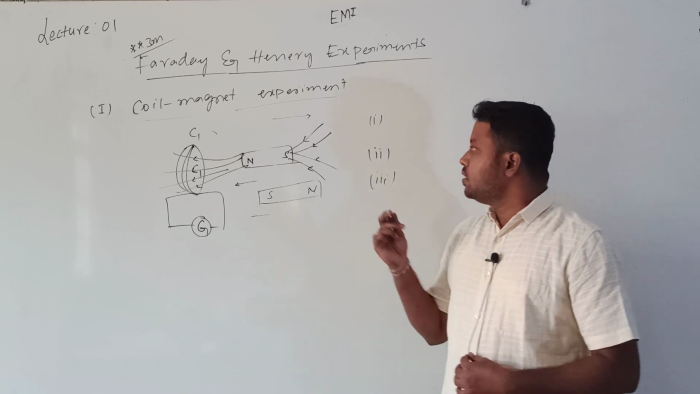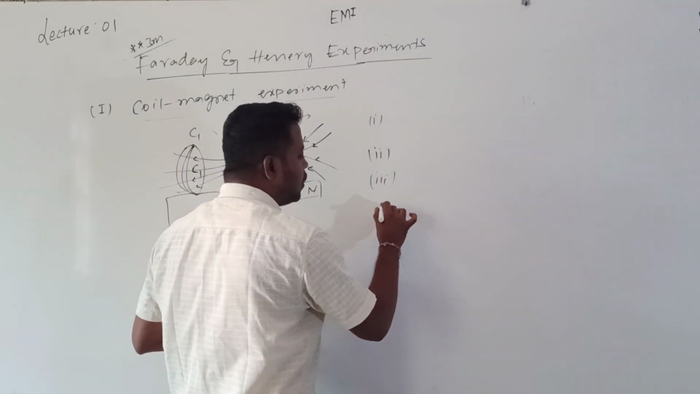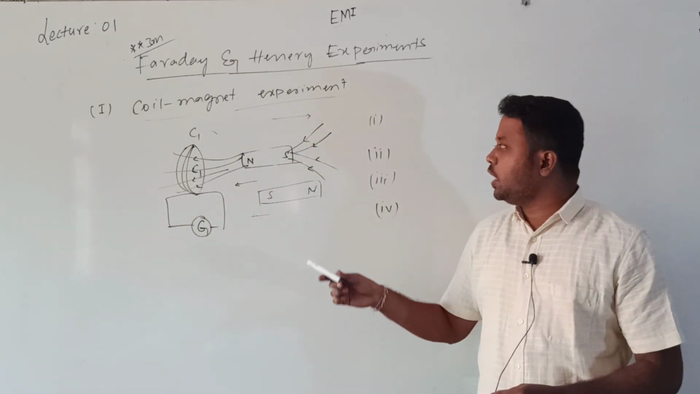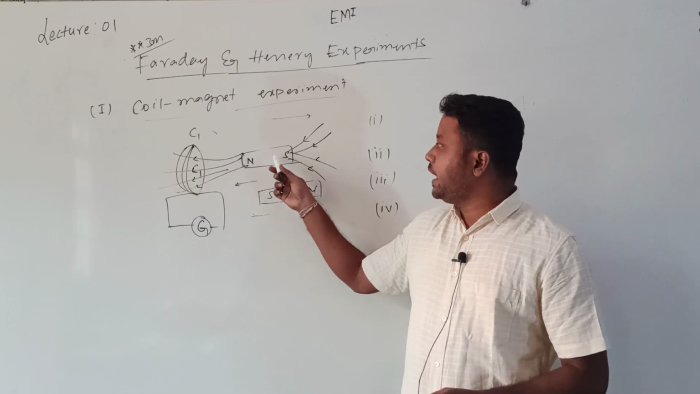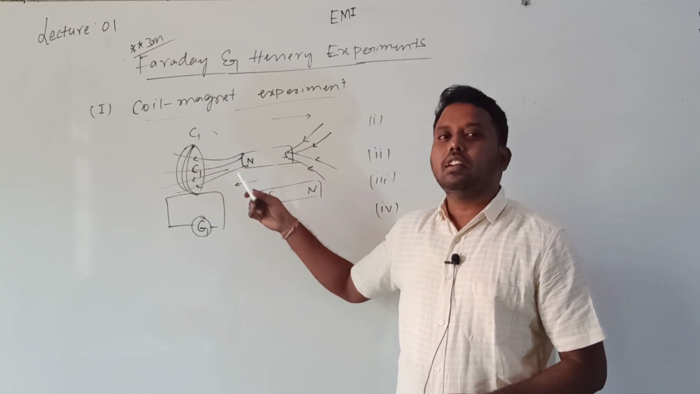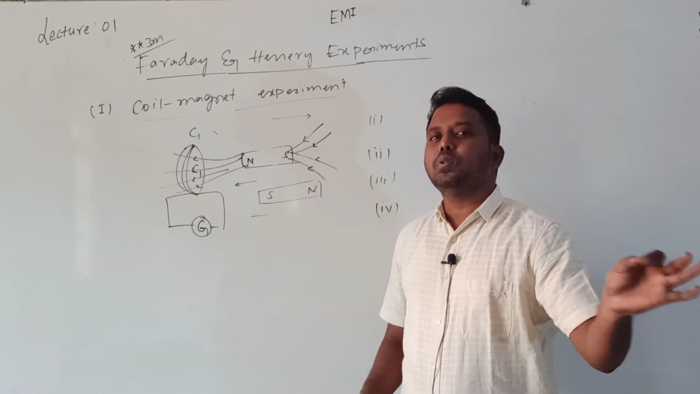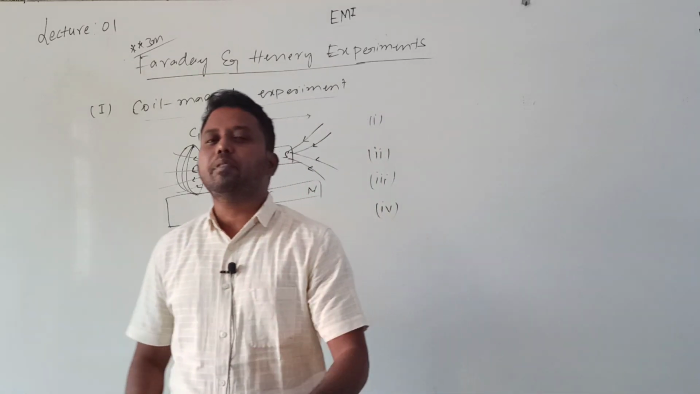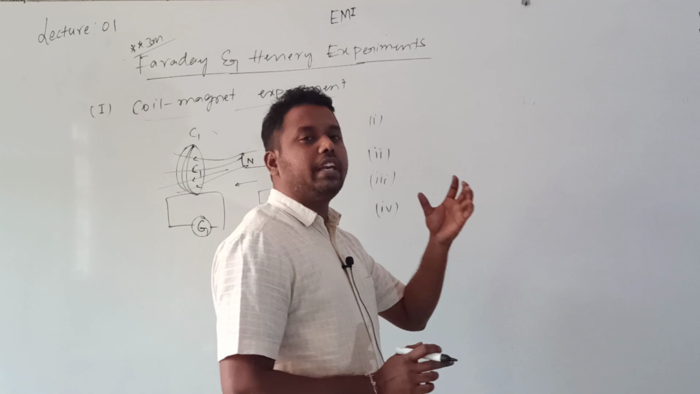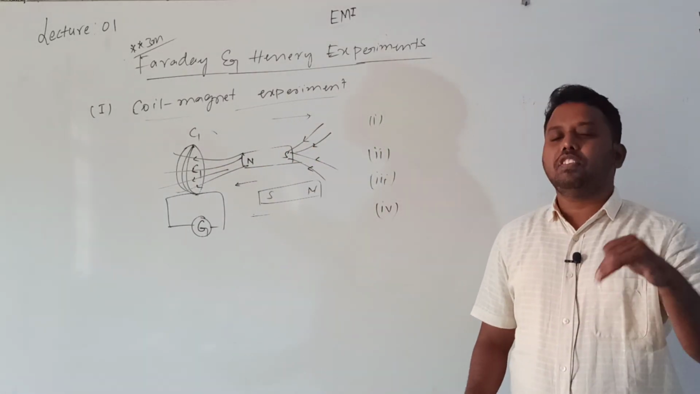Okay? So, the next one is the fourth point. In this fourth point, what they did is, why should we move only the bar magnet? So they kept the bar magnet at rest and started moving the coil towards the magnet. Whenever the coil is moving towards the magnet, they observe a deflection. Whenever the coil is moving away from the magnet, they also observe a deflection.